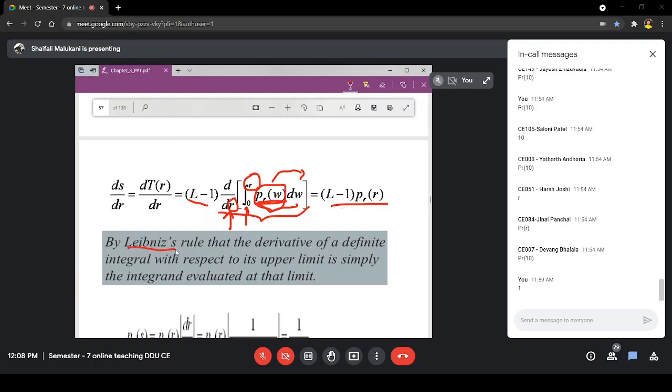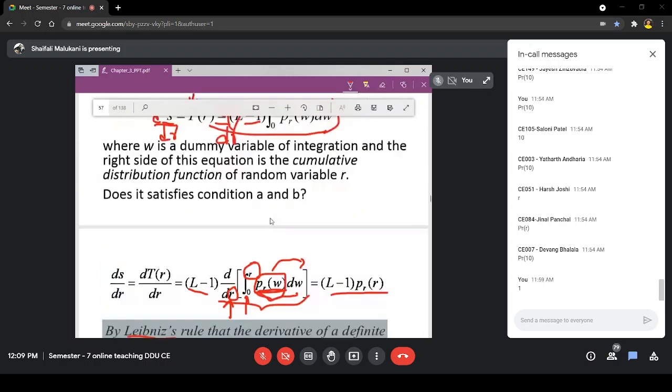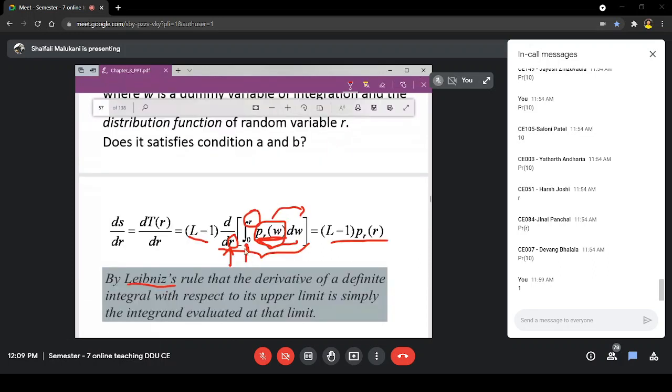Again, as I told you, we are going to accept it. But if you don't want to accept it, do not worry. We do not need to remember it. For this basic operation, you will remember this as the Leibniz rule. But in general, example-wise, you can apply that integration, get your solution, and differentiate it properly. At that time, there is no need to apply the Leibniz rule. I will show you the example.